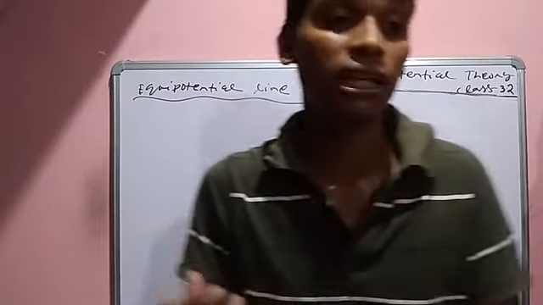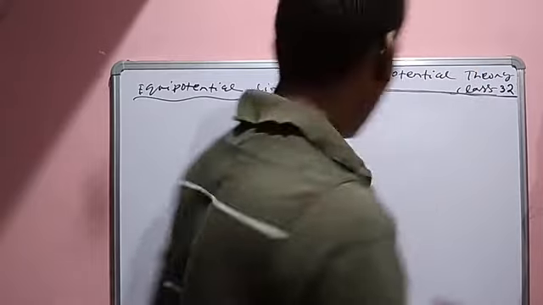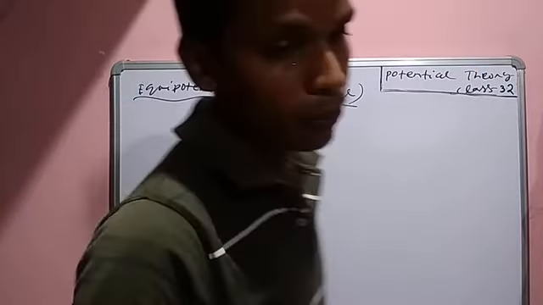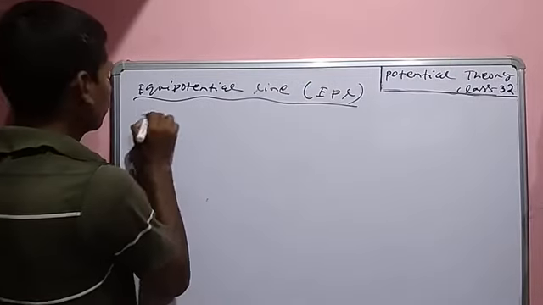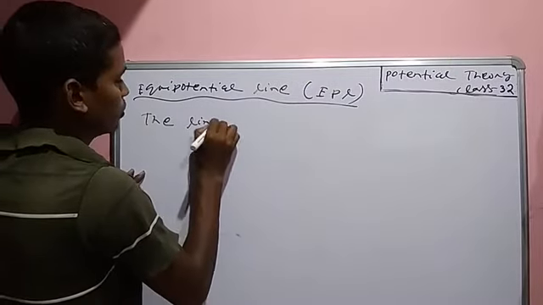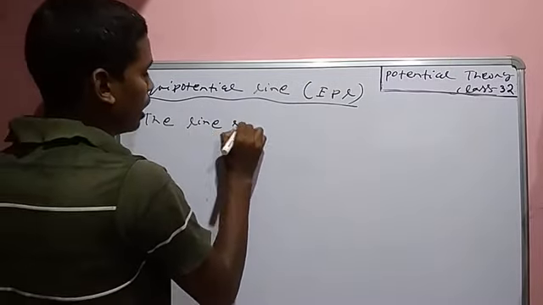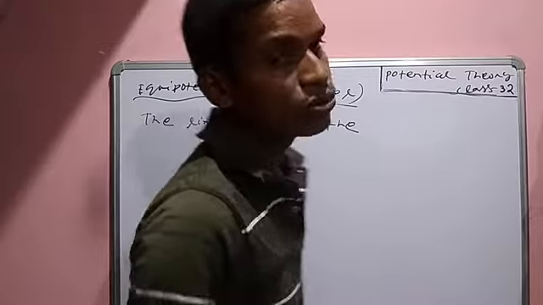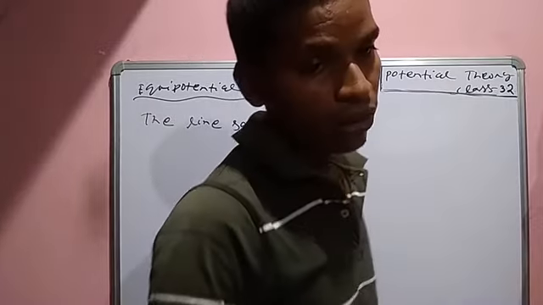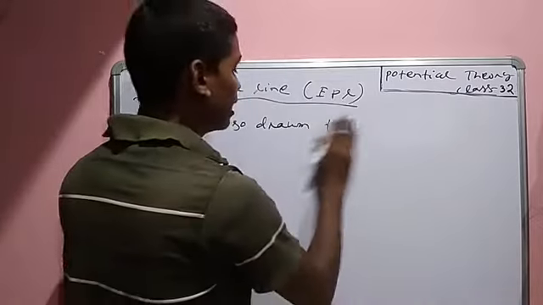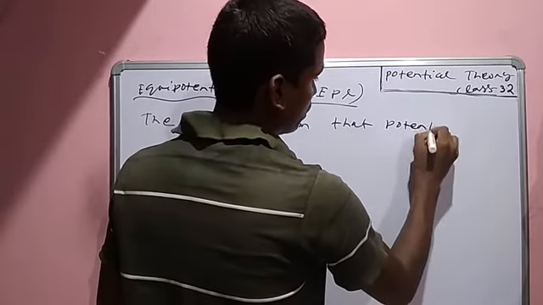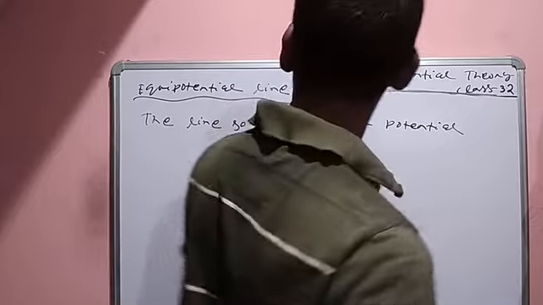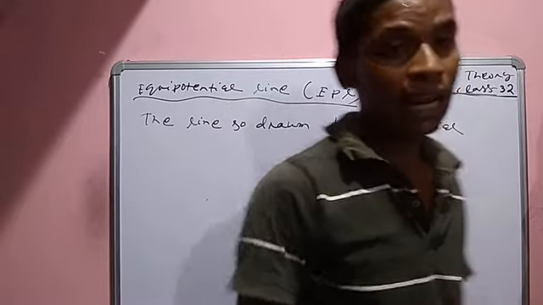That is called equipotential line. The line so drawn, you have to write down: the line so drawn that potential at any point